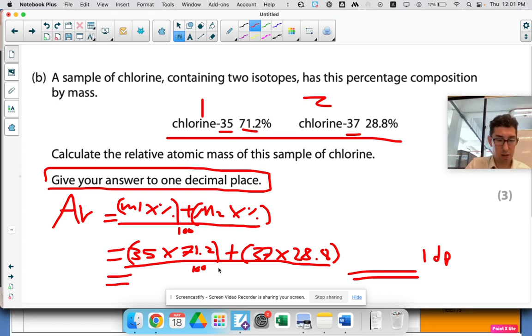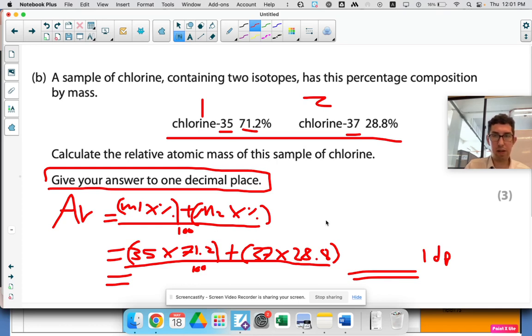Okay, so what did I get? Divide by 100. And that's come out as a weird answer. Let's check that's right. Those numbers are a bit weird actually, because chlorine is really 75%, not 71. Anyway, let's just do that again. I think this is just meant to come out as a weird answer. Let's just check though. 37 times 28.